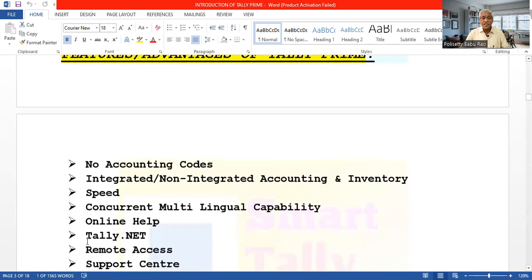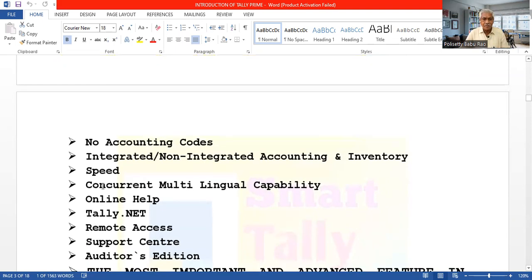Businesses with inventory can have integrated accounting and inventory. If there is no inventory, they can have only non-integrated. So both can be used in Tally Prime. And Tally Prime is very speedy.